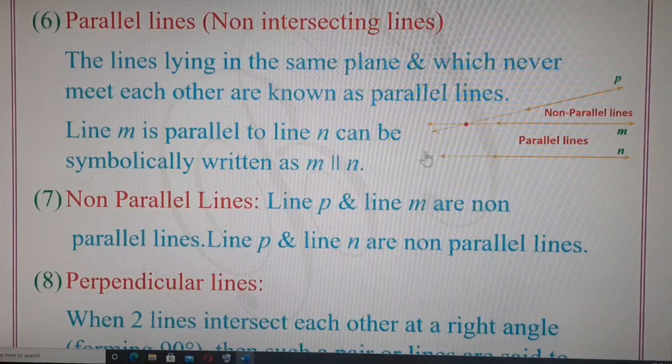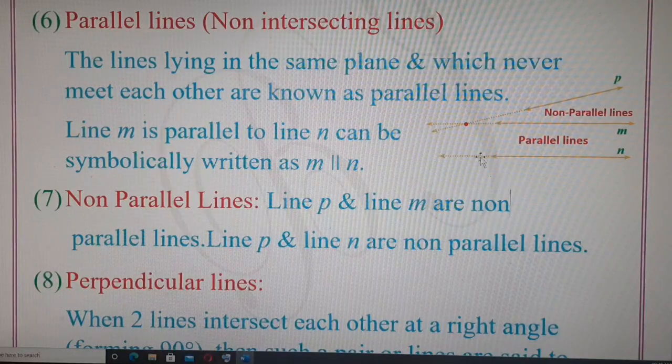And still if they do not intersect each other, then these two lines can be called parallel lines. Line M and line N are parallel lines. If you see this dotted line here, it means we are extending these lines, and when we extend them till infinity, they will still not meet each other. So we can say line M and line N are parallel to each other.